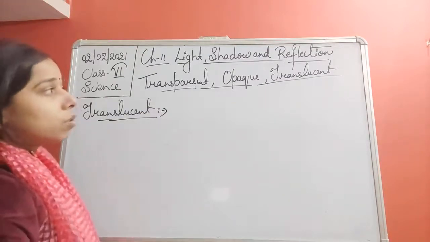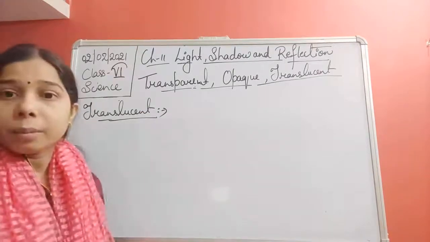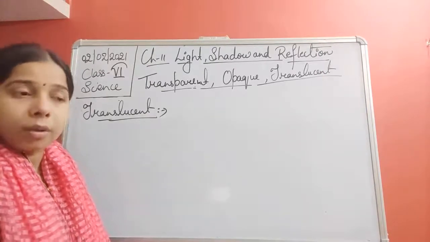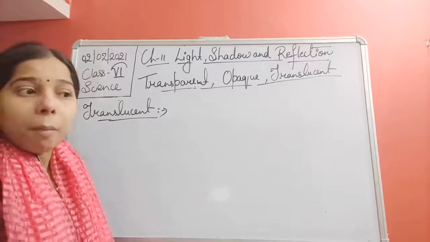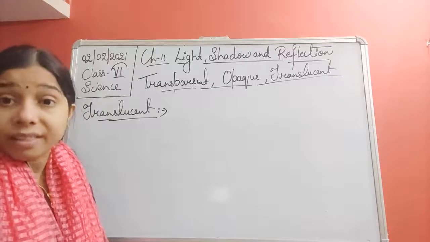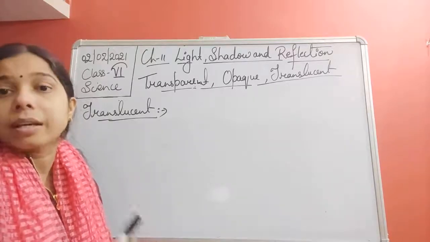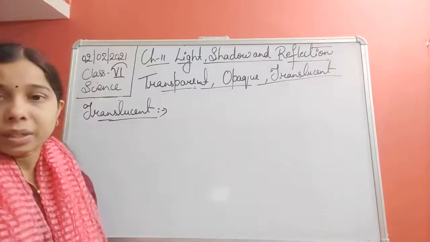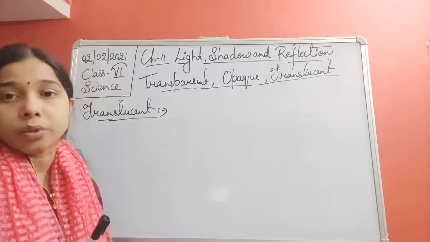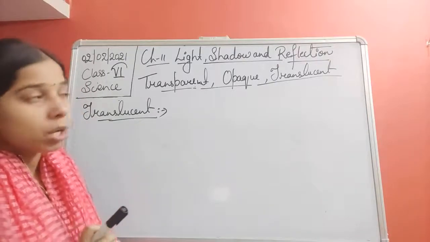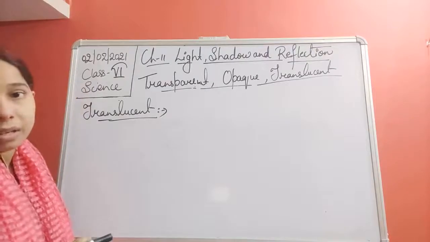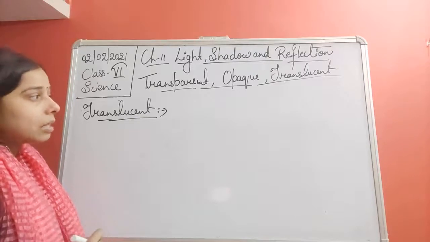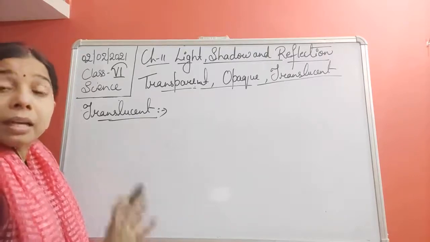So, translucent students, what happened when you look at a butter paper or with the help of a butter paper? So, you will find that you will be able to see, but the things that you want to see with the help of the butter paper, it will be not a clear one. So why we are able to see the things but not the clear one? Reason is that it allows the light to pass through it, but in a limited amount. So we will say that a few amount of a light will pass through this object, through the translucent object, and thus we are not able to see the things very clearly.